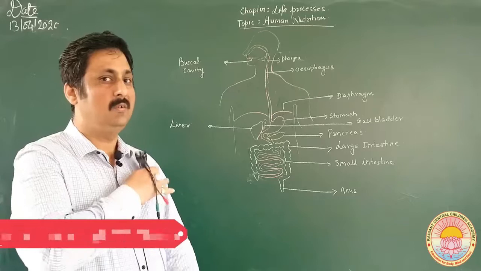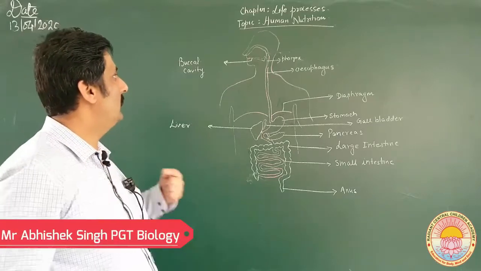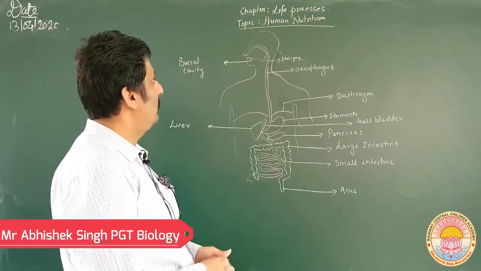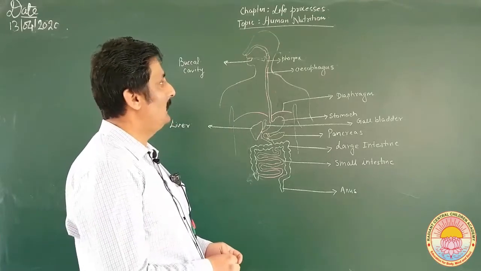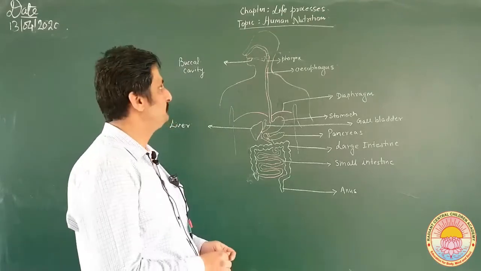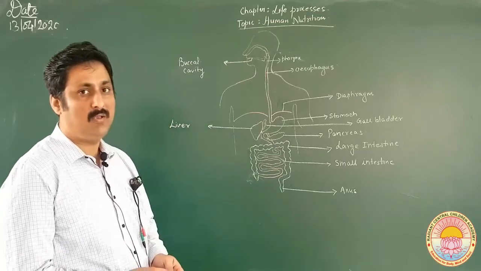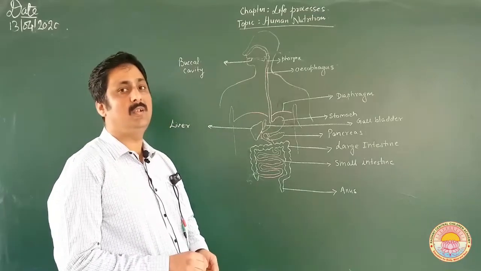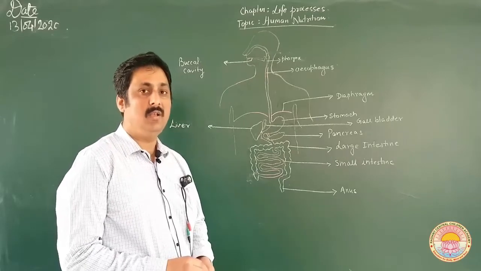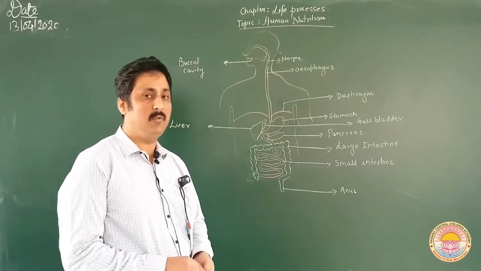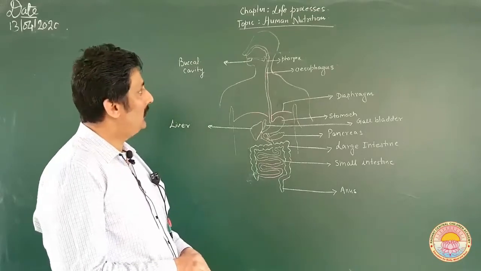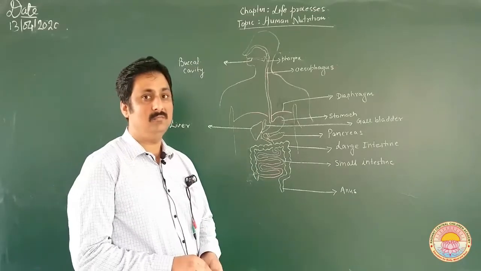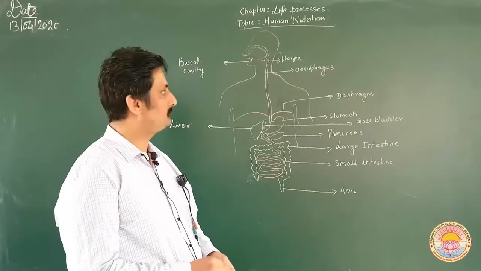Good morning, children. Today we are going to discuss a topic in a chapter called Life Process, and our topic is human nutrition. As I have already told you certain things about nutrition, we have already discussed autotrophic nutrition and heterotrophic nutrition. Now, we are going to discuss nutrition in human beings.